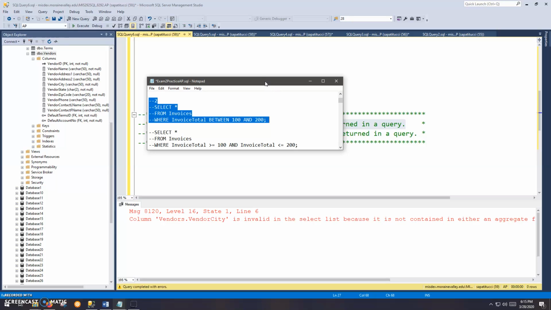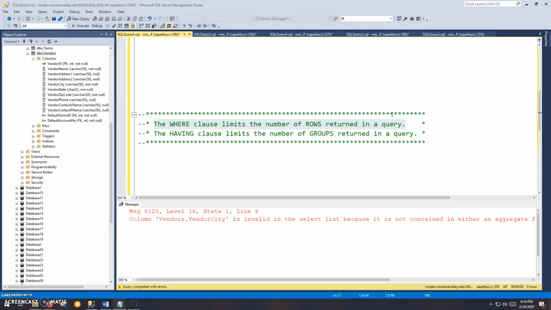We're limiting the number of rows. I don't want to see all of the invoices. I just want to see those that are limited to this range, okay? So we use the where clause to limit the number of rows returned in a typical query. So you all understand what that means. Now, the having clause limits the number of groups returned in a query, the number of groups returned.